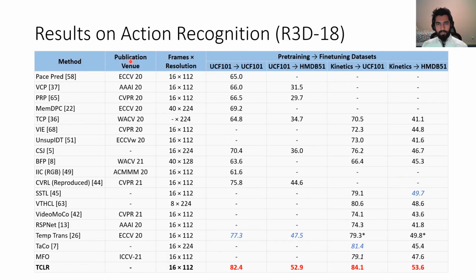The first downstream task is action recognition. Here we fine-tune all layers after this self-supervised pre-training. You can see there are many recent papers in this domain. The first protocol is doing the self-supervised pre-training on UCF101 without using any labels, and then fine-tuning on UCF101 itself. The second protocol is UCF101 to HMDB, Kinetics to UCF101, and Kinetics to HMDB. Our method gets a significant boost over the state-of-the-art in all protocols.